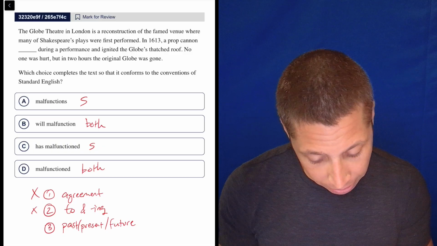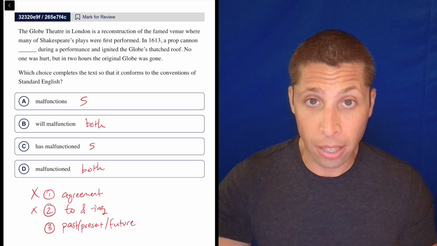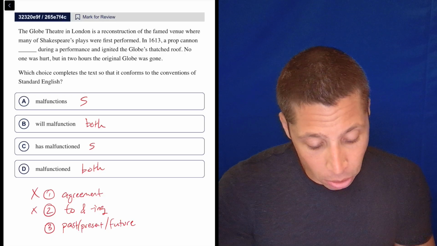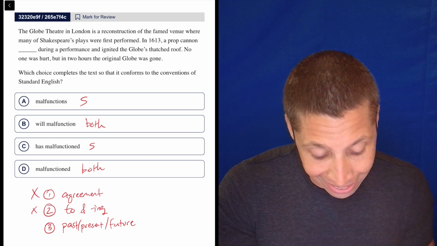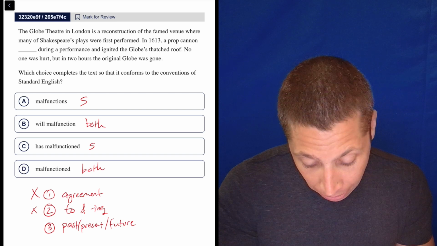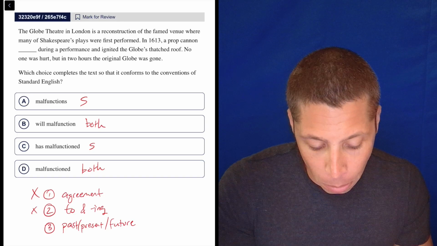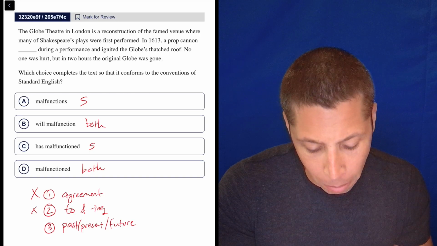Now we're going to read the sentence, and I'll read the whole thing because sometimes the first sentence gives us context that matters for the timing. The Globe Theatre in London is a reconstruction of the famed venue where many of Shakespeare's plays were first performed. In 1613, a prop cannon malfunctioned during a performance and ignited the Globe's thatched roof. No one was hurt, but in 2 hours, the original Globe was gone.